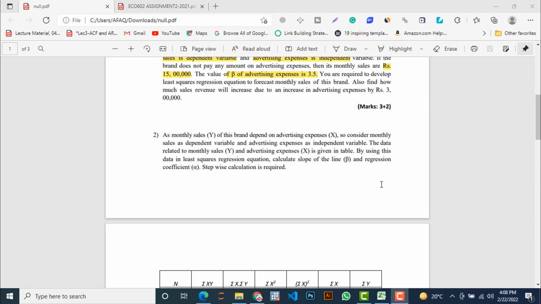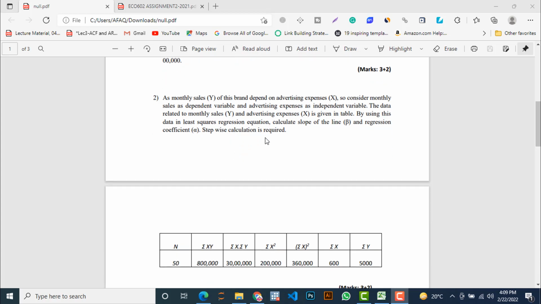So now we are going to focus on point number 2. As monthly sales Y of this brand depend on advertisement expense, consider monthly sales as the dependent variable and advertising expense as the independent variable. The data related to the monthly sales Y and advertisement expense X is given in the table. This one is the table. By using this data in the least square regression equation which we have developed in part 1, calculate the slope of the line, beta.